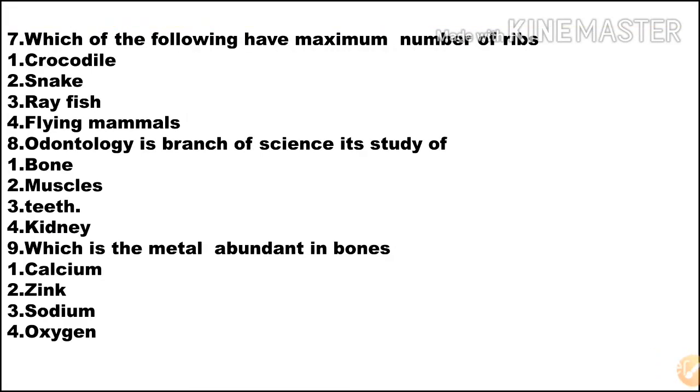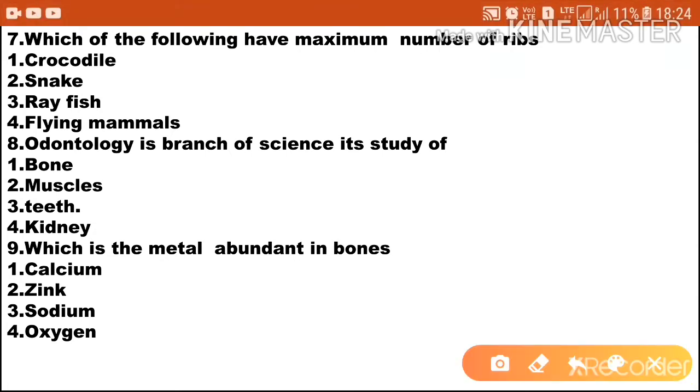Next question. Which of the following has the maximum number of ribs? Option 1 crocodile, option 2 snakes, option 3 ray fish, option 4 flying mammals. So the correct answer is snake, and snakes have the maximum number of ribs. Option 2 is the correct answer. And what do you mean by ribs? Ribs are thin, flat, curved bones that protect our heart and lungs. The number of ribs is 24. 24 ribs are present in a human body.